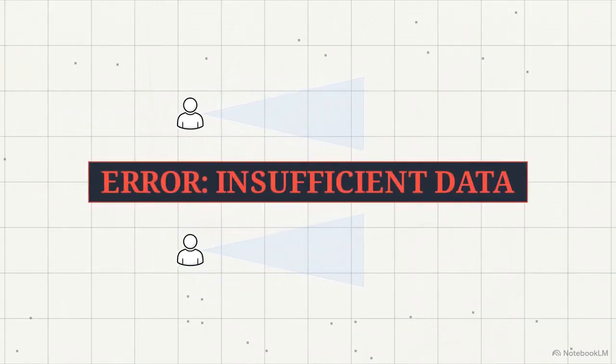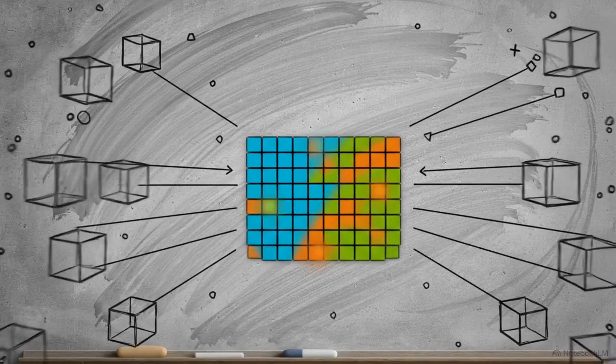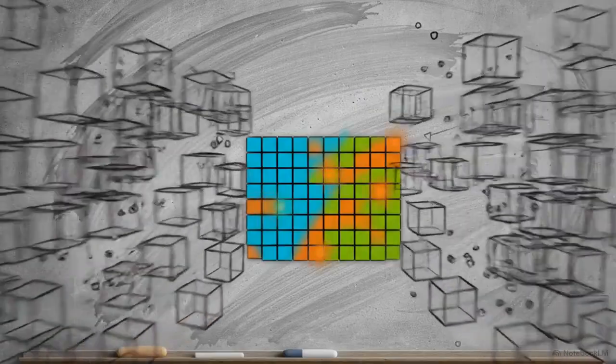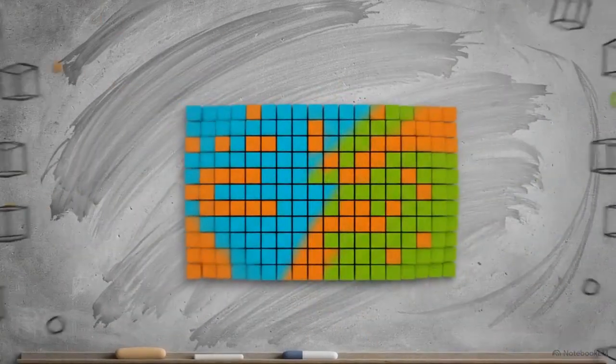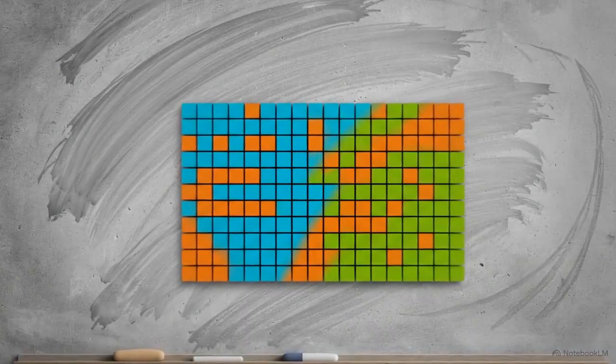When you try to compare users on this grid, the overlapping data points are virtually non-existent. The math breaks down because there is simply not enough shared history to draw statistical comparisons. Raw signal mapping fails at modern platform scale due to data sparsity, creating a need for a mathematical method to compress space and uncover patterns.